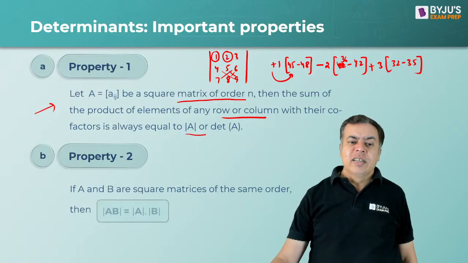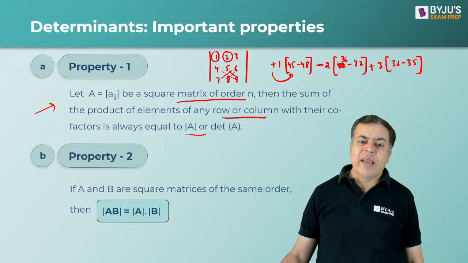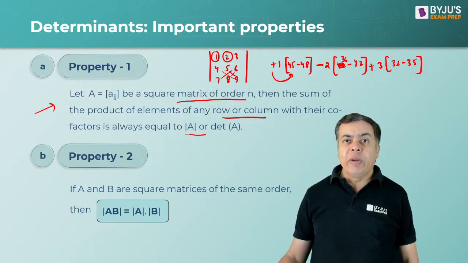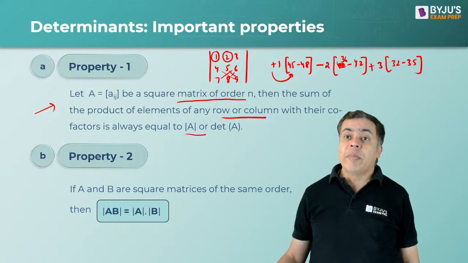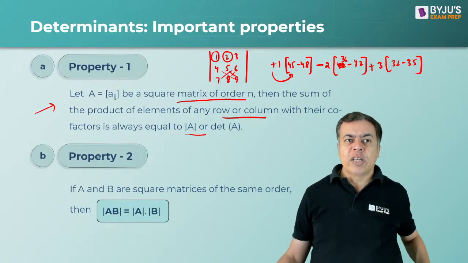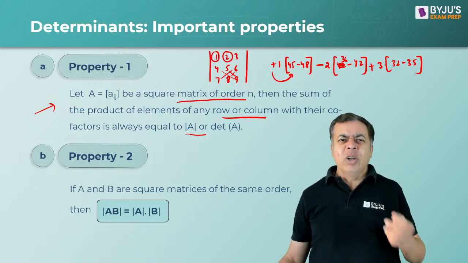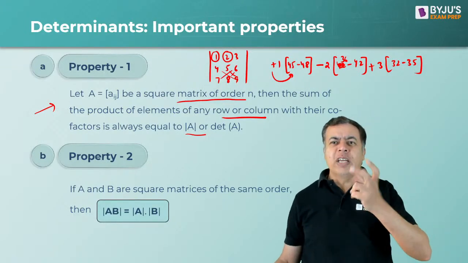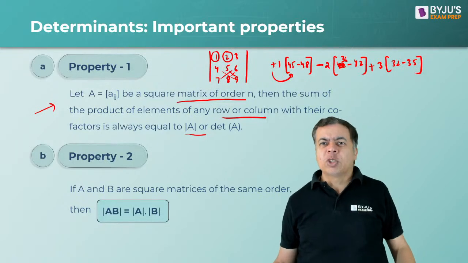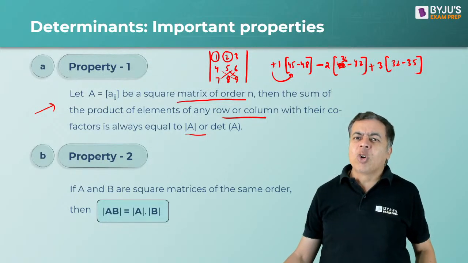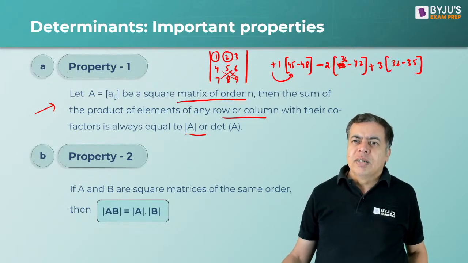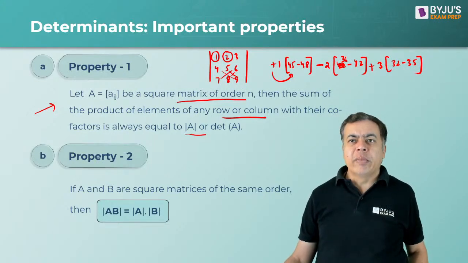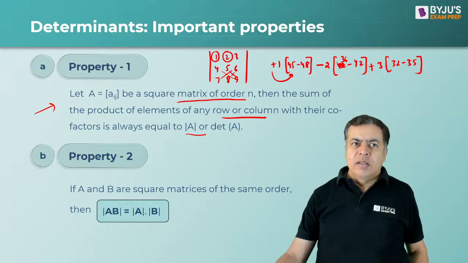Okay, the second is if A and B are square matrices of the same order, then determinant of A into B is equal to determinant of A into determinant of B, if they are square matrices of the same order, right? So first multiply and then take the determinant. Actually, the transpose doesn't matter. If you take the transpose of any matrix, the determinant value is going to be the same, right? Determinant will not change. So here determinant of A into B is equal to determinant of A into determinant of B, right?